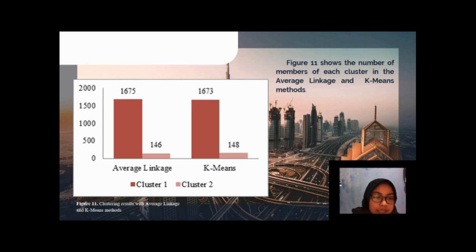So this figure 11 shows the number of members of each cluster in the average linkage and k-means methods. In average linkage, we have 1675 members for cluster 1 and 146 for cluster 2. And for k-means, it has 1673 members for cluster 1 and 148 members for cluster 2.